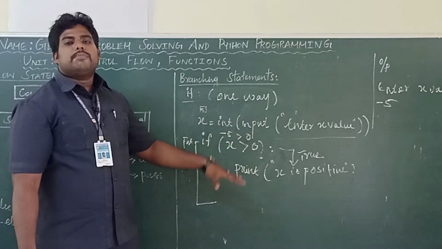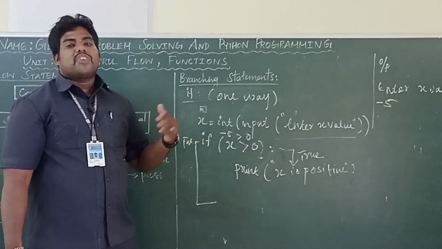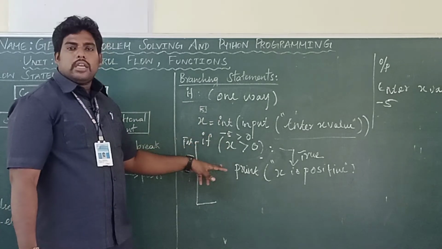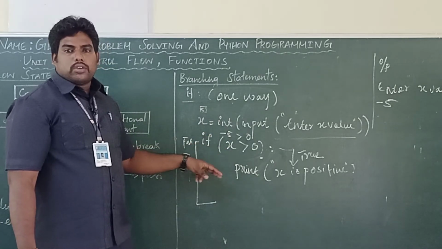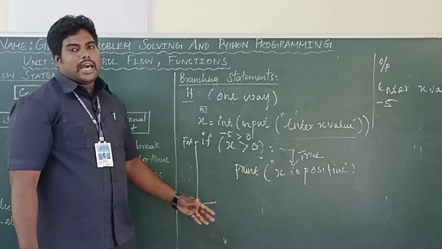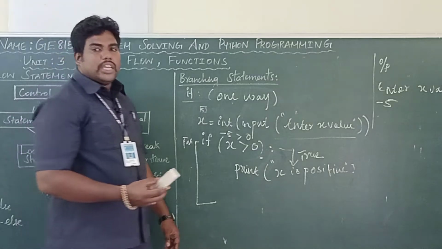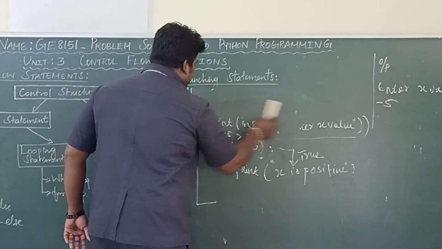To overcome this flaw, they introduced another concept, if else. See, here you can check only one thing, only one way. You can't go to another way. To overcome this, they introduced if else, the second alternative way.